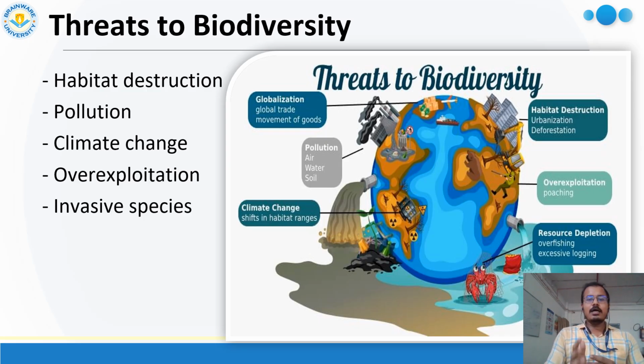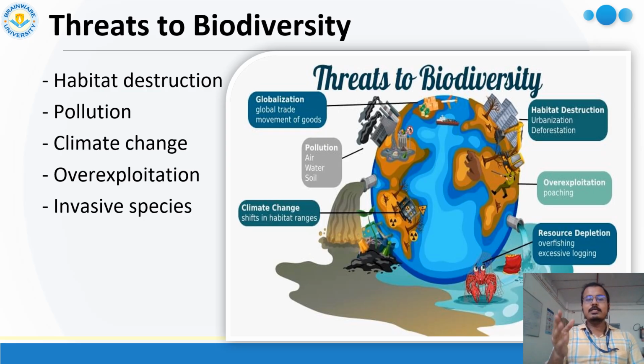All these points indicate that human beings are the biggest threat to our biodiversity, because we are doing many things for our own requirements. We cannot think about what is important for our environment, for our nature, what is actually required and what is not. So this is the main threat to our biodiversity.